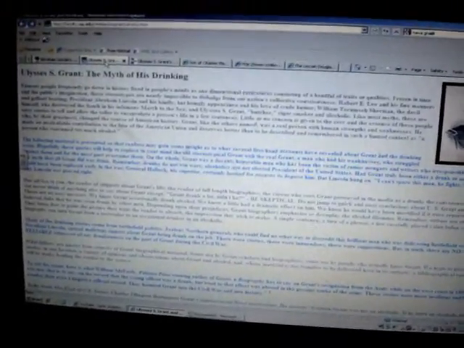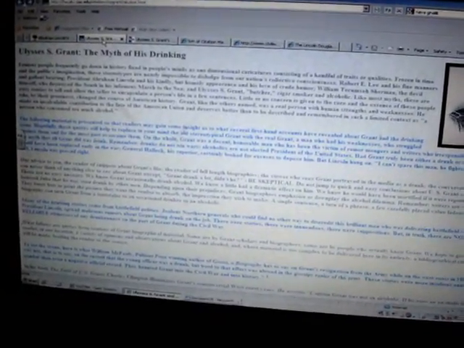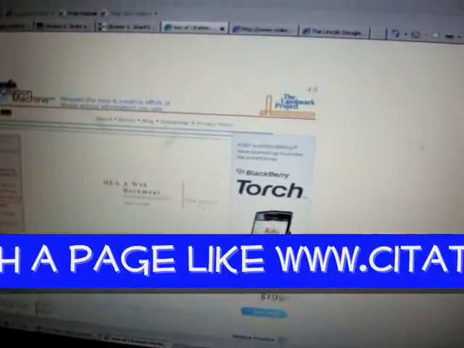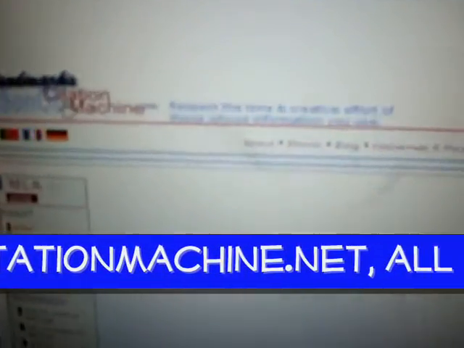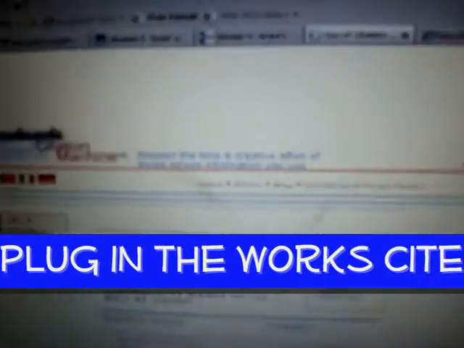Okay, we are going to take two sites and create works cited entries for them. The first one I used heavily within my research, and that was Ulysses S. Grant, The Myth of His Drinking. I'm going to cut to the chase and take some of the work out for you, and hopefully you may never have seen these sites before. The site that we're going to use is called citationmachine.net, or Son of a Citation Machine, just a different site.